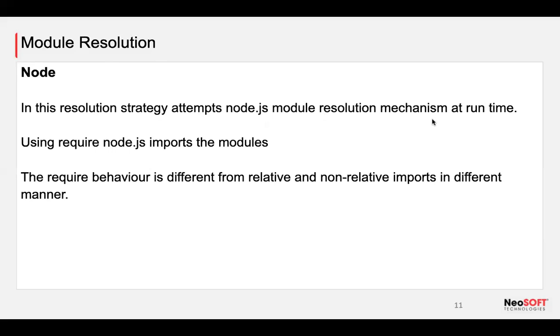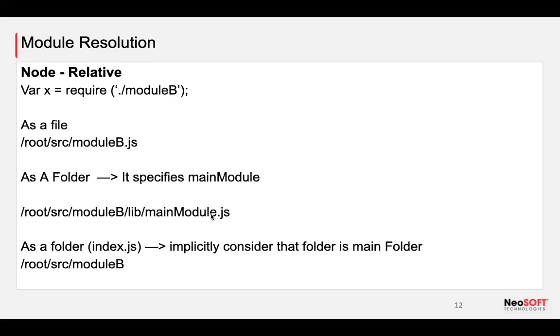But what is the classic way? In the classic way, there is a module loader mechanism. The module loader mechanism actually loads our modules in our files, right? So the module loader is used for our classic scenarios. In our node scenarios, we have the Node.js module resolution mechanism, which is actually used in our runtime. Now let's move on to the permutation combinations.